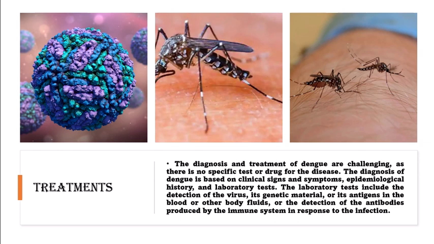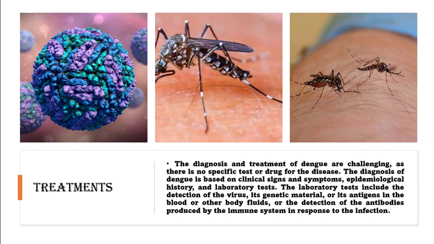This can be done by draining, covering, or cleaning the containers, or by applying larvicides, insecticides, or biological agents, such as fish or bacteria, that can kill the mosquito larvae. The protection of people from mosquito bites can be achieved by using personal and household measures, such as wearing long-sleeved clothing, using insect repellents, sleeping under mosquito nets, and installing screens on windows and doors.